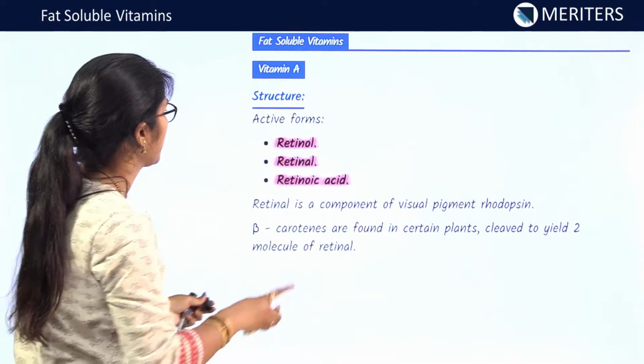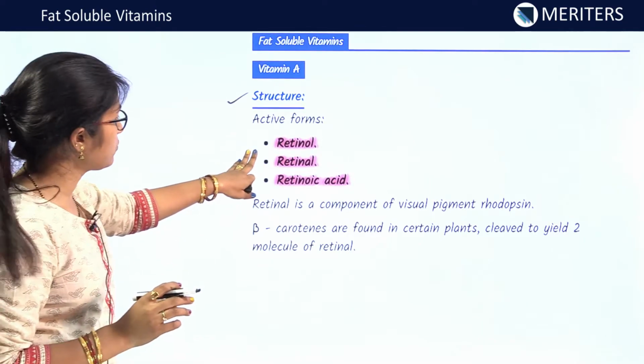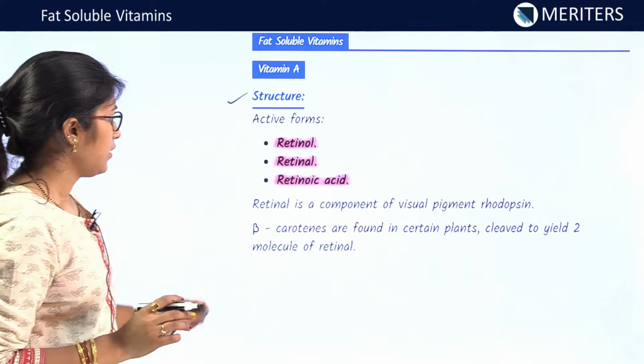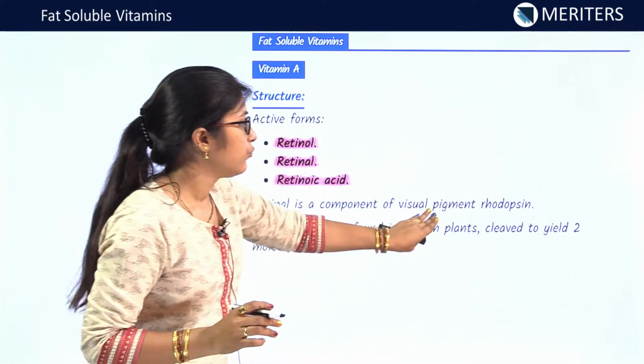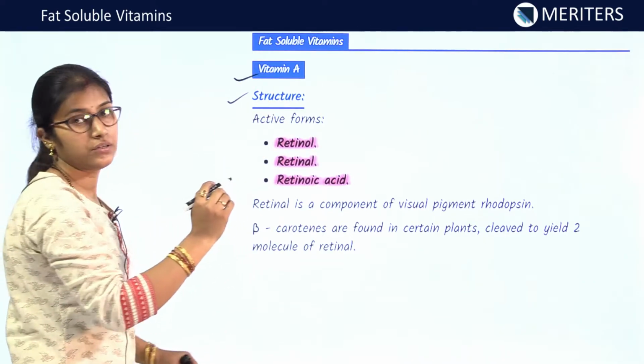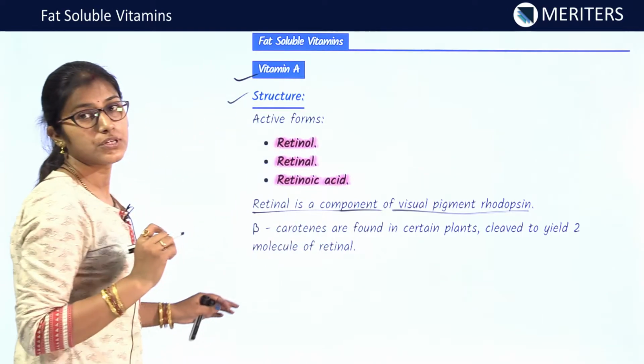See, the structure of vitamin A. Active forms of vitamin A are retinol, retinal and retinoic acid. Retinal is a component of the visual pigment rhodopsin. This makes vitamin A very important because retinal is a component of the visual pigment rhodopsin.